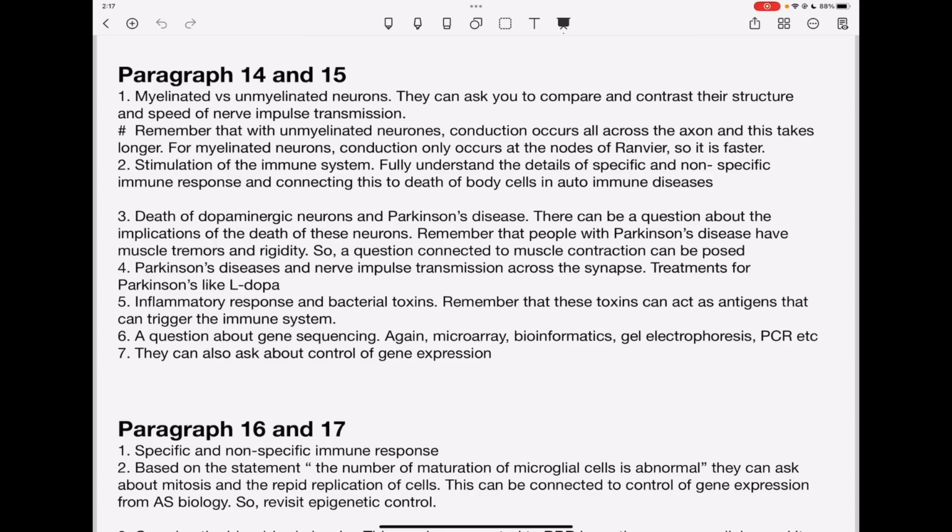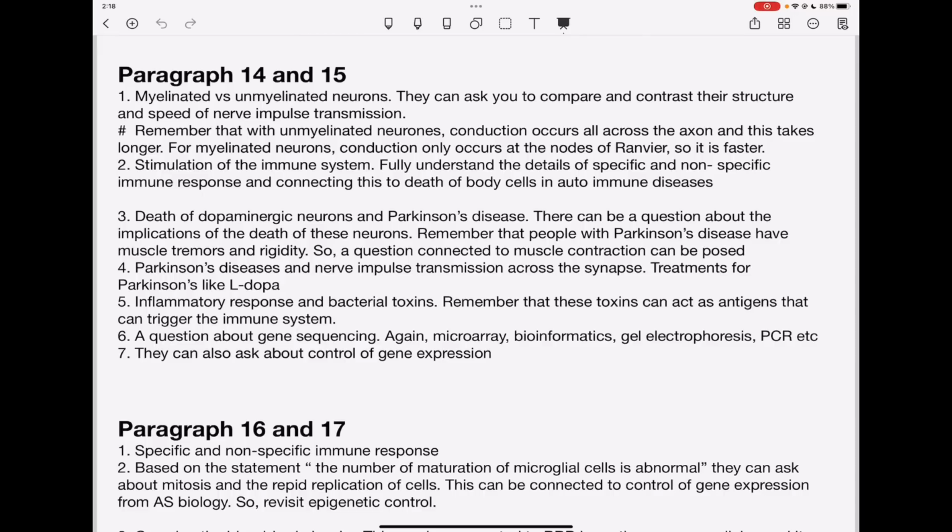In paragraph 14 and 15, there are statements about demyelination. So I suspect they'll ask about myelinated versus unmyelinated neurons. They can ask you to compare and contrast their structure as well as speed of nerve transmission. You need to remember that with unmyelinated neurons, conduction can occur all across the axon, and this takes longer. For myelinated neurons, conduction only occurs at the nodes of Ranvier, so it's going to be faster. And again, in these two paragraphs, they'll talk about stimulation of the immune system, again, specific and non-specific immune response, and how this can be connected to death of cells in autoimmune diseases.